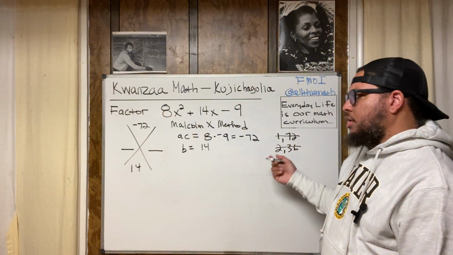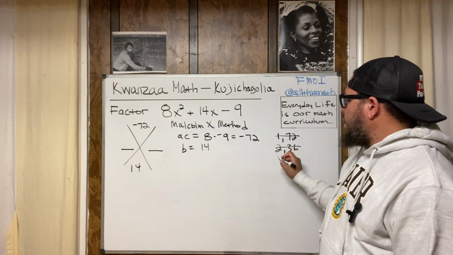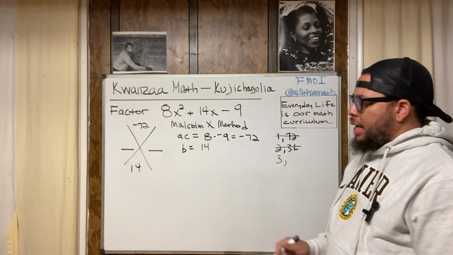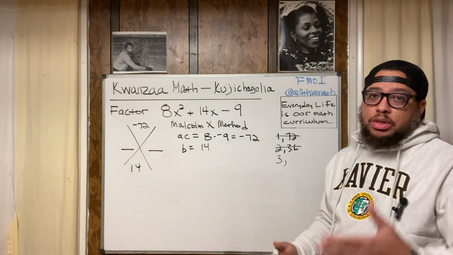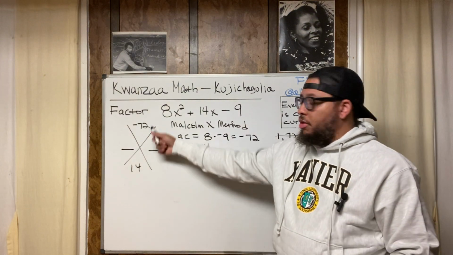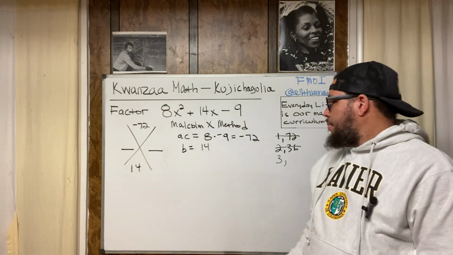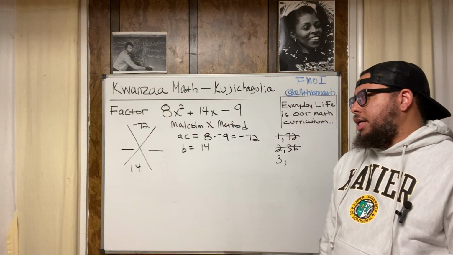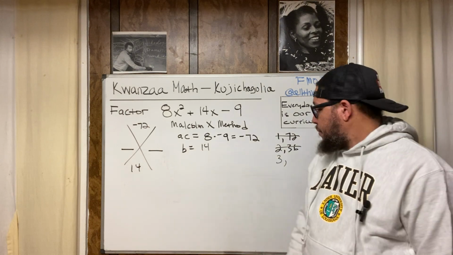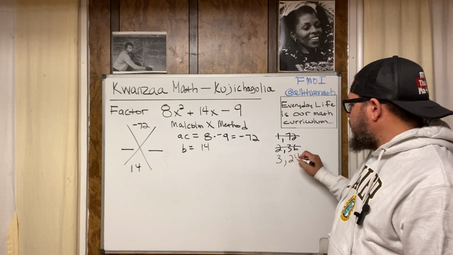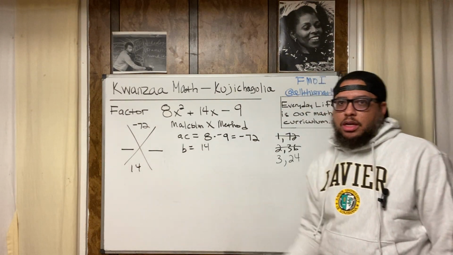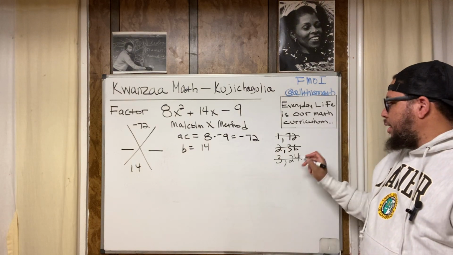Then I go to 3. I say, well, is 3 a factor of 72? Yeah, 3 is a factor of 72. I just know that, but you could just experiment and do 72 divided by 3 to figure out if you get a whole number quotient. So 3 of 72 is 3 times 24. So then we say, okay, well, is 3 plus 24 equal to 14? No, it's not. So this pair not good neither.